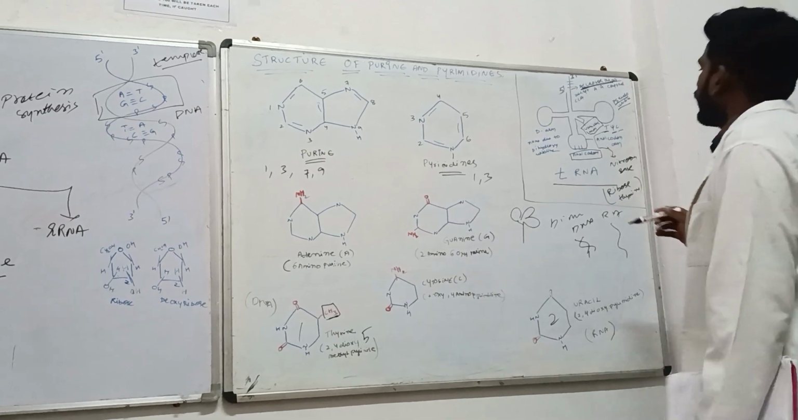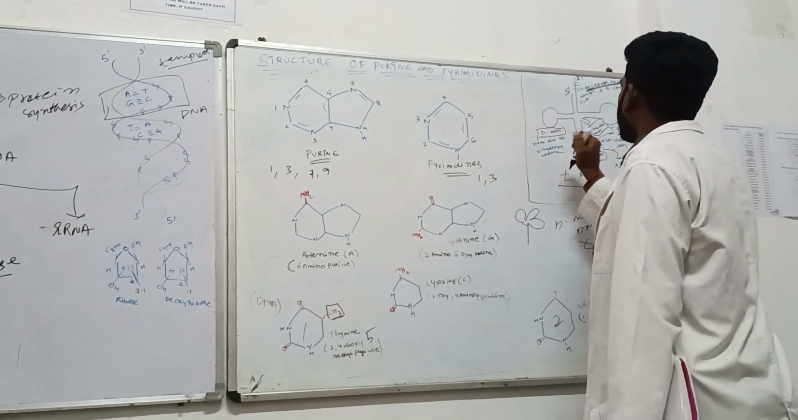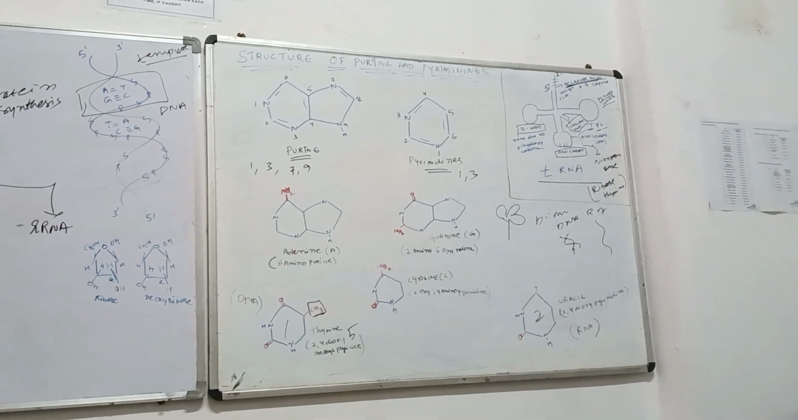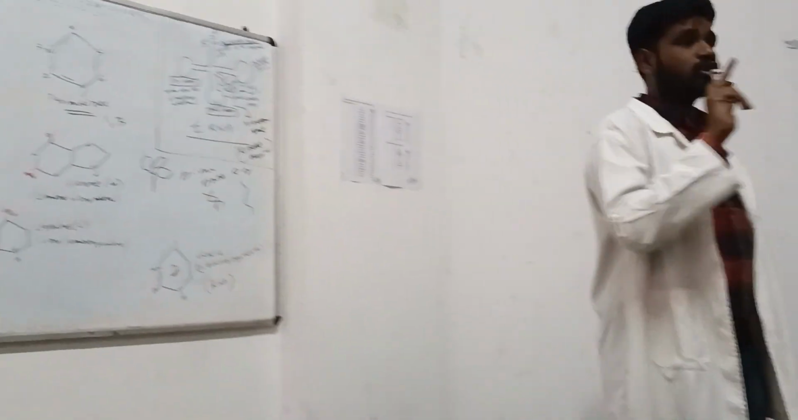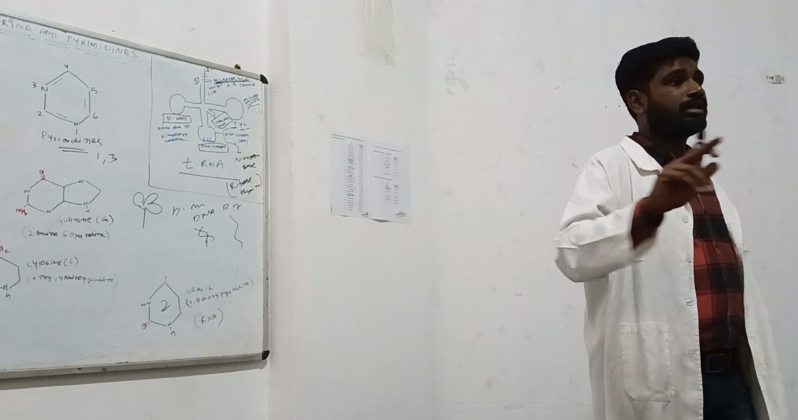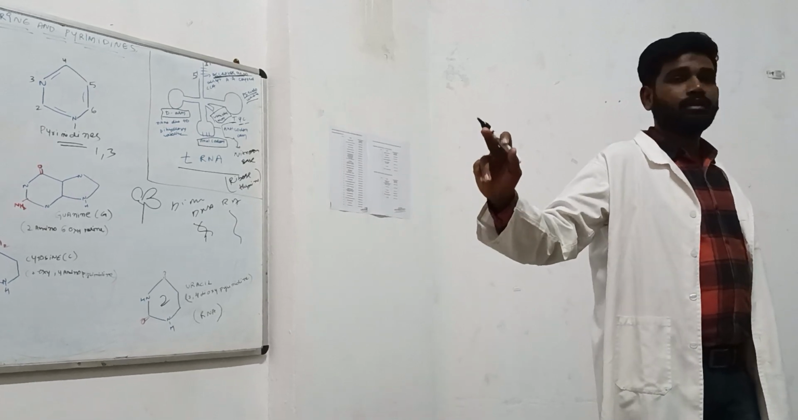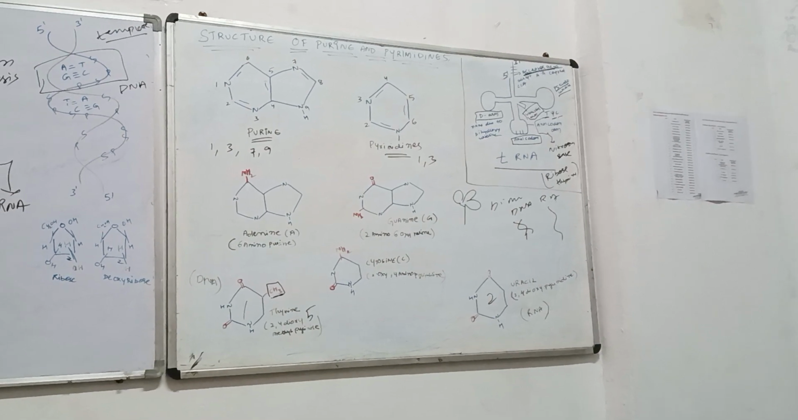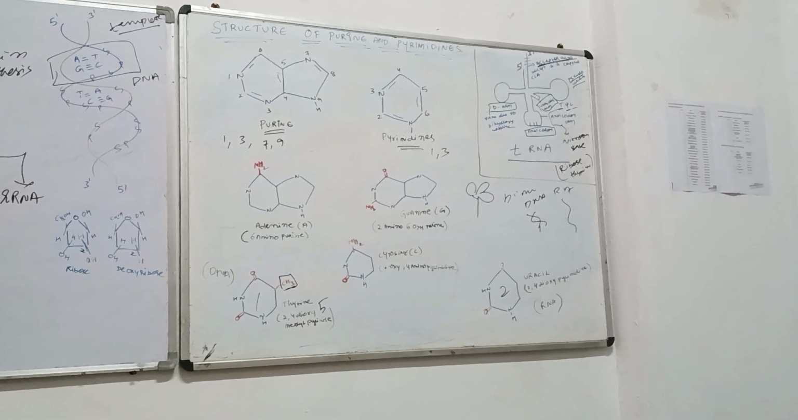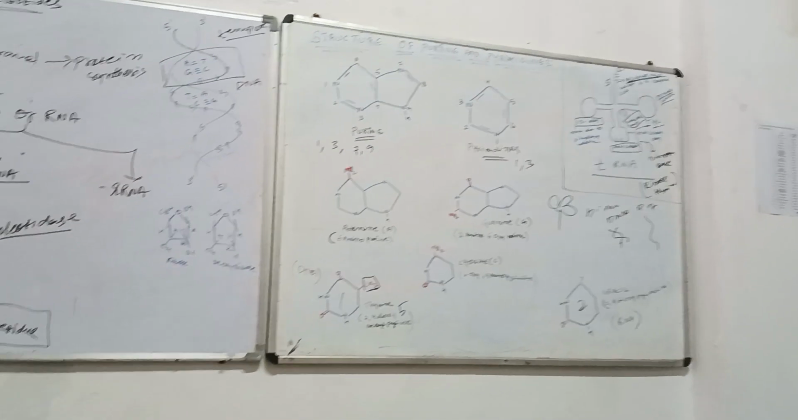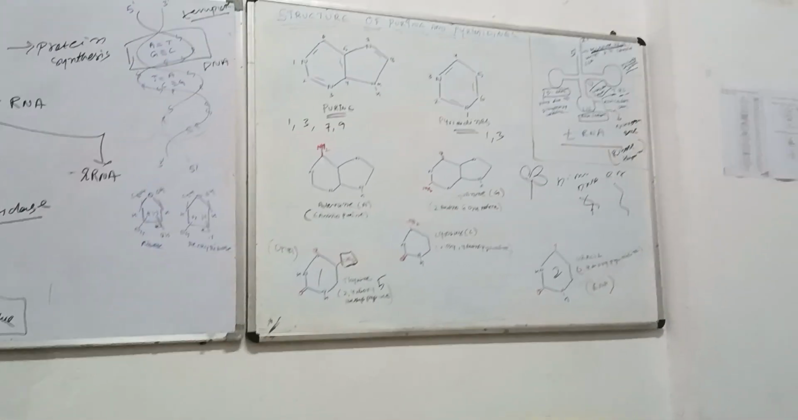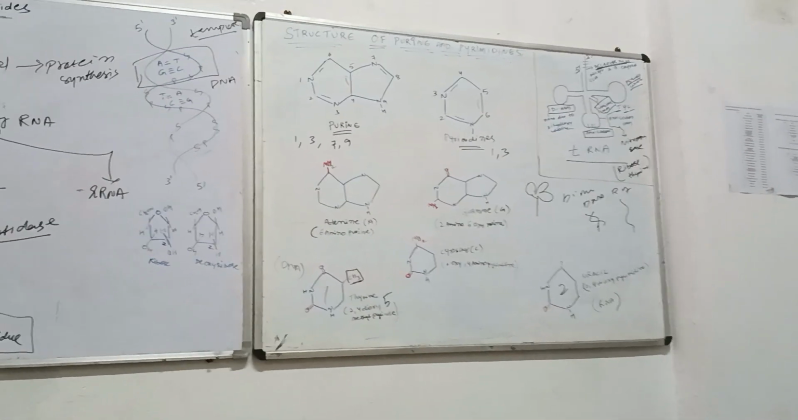Point 3. Point 4, another arm is the D arm. Every arm has its own specific function, but it is not described in detail in our book. The D arm is named so due to the dihydrouridine present over there.